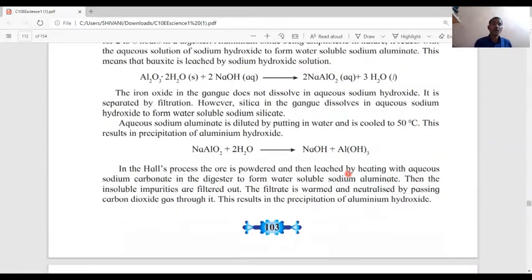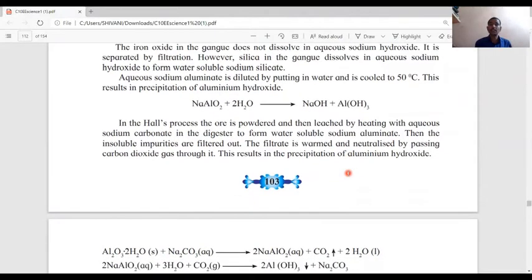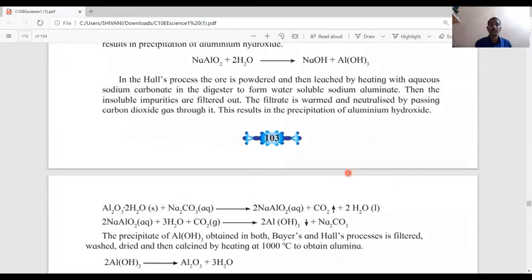Now, Hall's process. In Hall's process, the ore is powdered and then leached by heating with aqueous sodium carbonate in the digester to form water-soluble sodium aluminate. Then the insoluble impurities are filtered out. The filtrate is warmed and neutralized by passing carbon dioxide gas through it. This results in the precipitation of aluminum hydroxide.